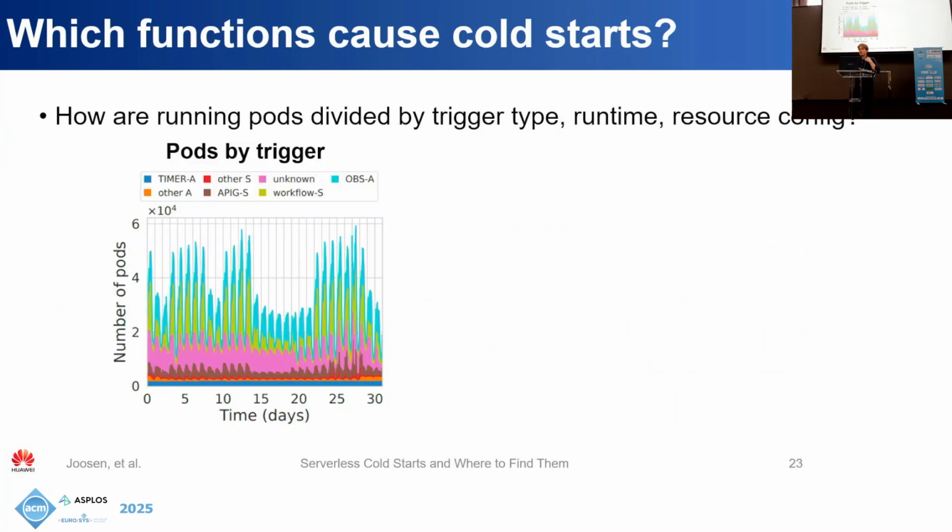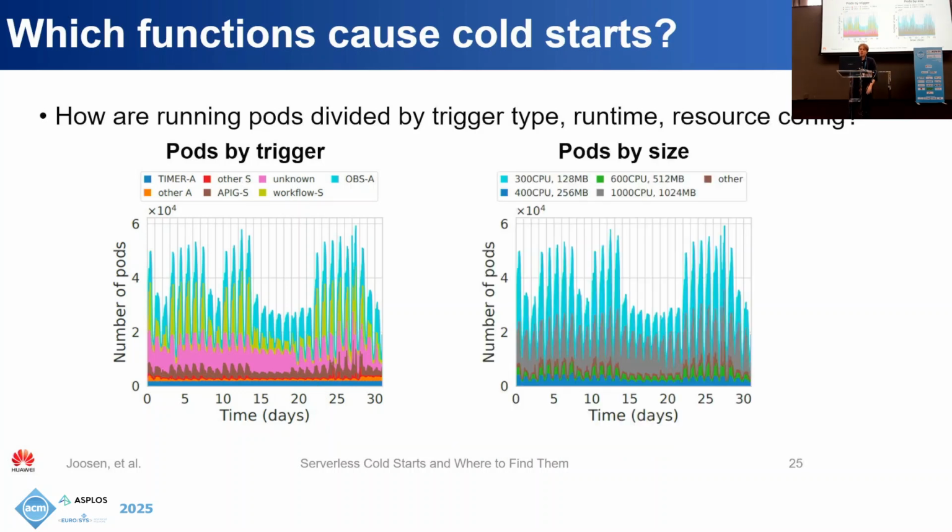So if we take the number of running pods that we looked at on the previous slide and we expand it over the 31 days of our data set as a time series, we can see some interesting things. So normally, timer functions are brought up as a significant source of periodicity in serverless systems. But when we plotted this, what we figured out is that actually they're quite constant and they contribute very little to the overall workload. And the real contributors of periodicity and, let's say, stress in the system are workflows and storage triggers that contribute much more aggressive periodic swings.